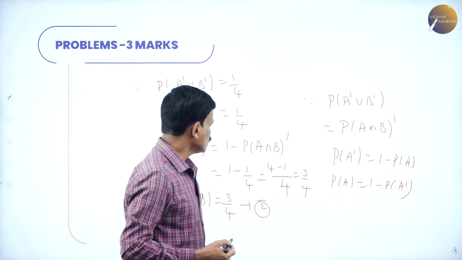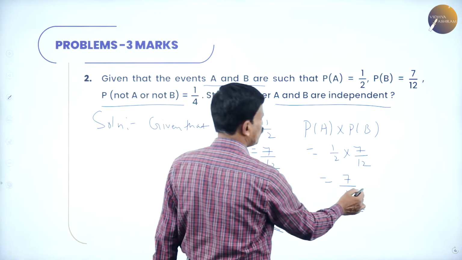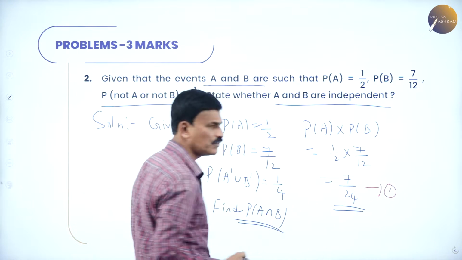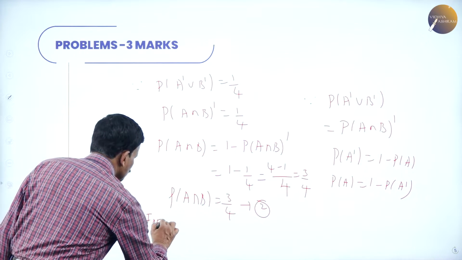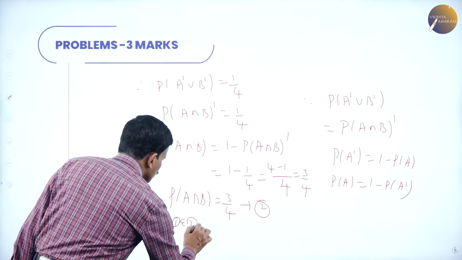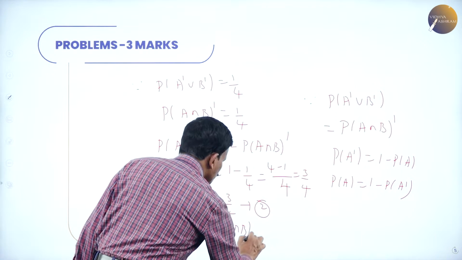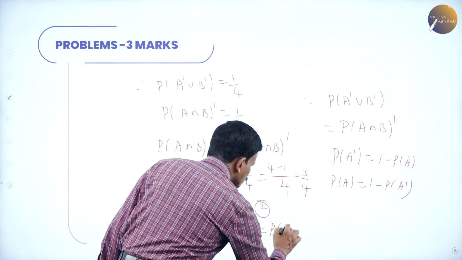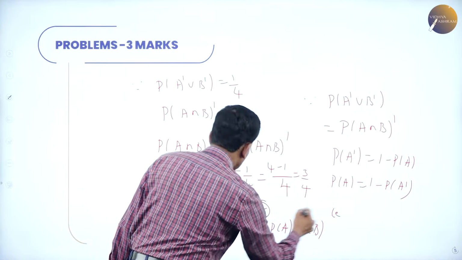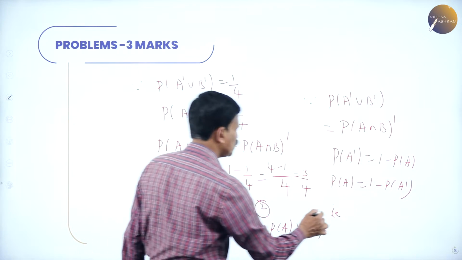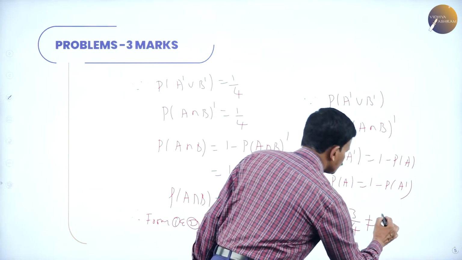Okay. Now, from 1 and 2, what do you say? We have probability of A into probability of B is equal to 7 by 24. So from 1 and 2, we can say that probability of A intersection B is not equal to probability of A into probability of B. That is, 3 by 4 is not equal to 7 by 24.